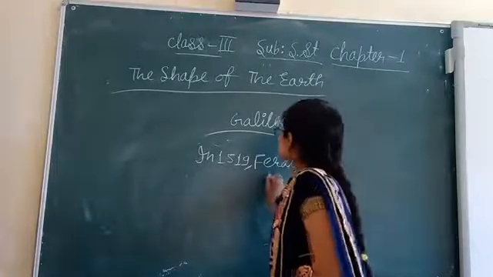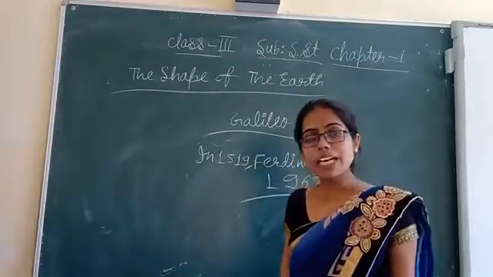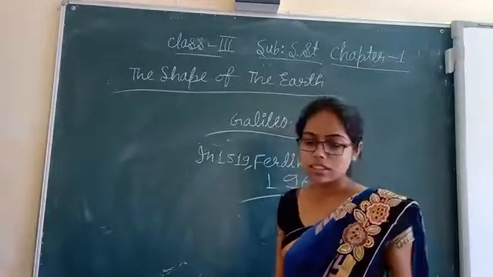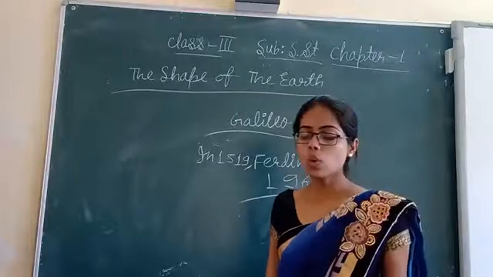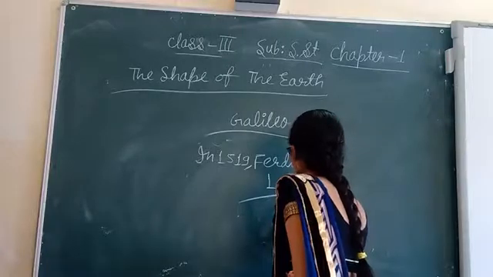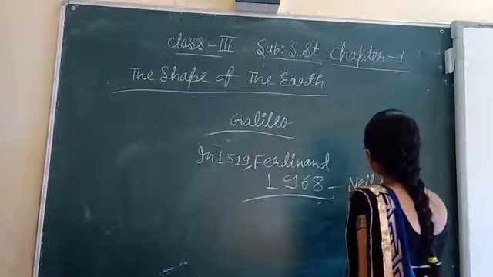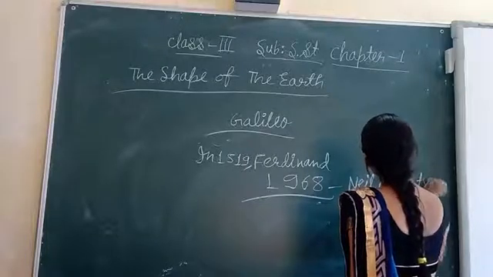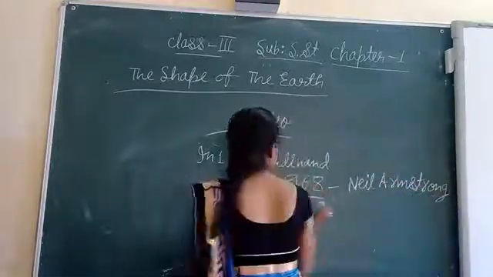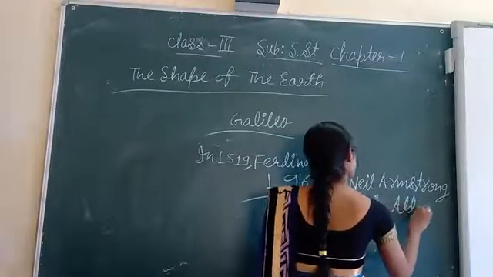And in 1968, in which year? 1968, the American astronauts Neil Armstrong and Edwin Aldrin landed on the moon. Who? Neil Armstrong. He is the first person to land on the moon. With him, who went? The second person who went? Edwin Aldrin. You have to remember this name because this comes in your GK also.